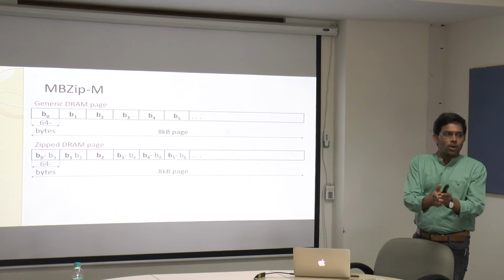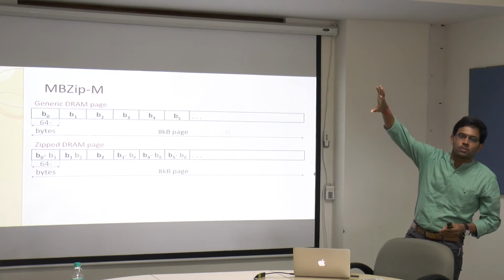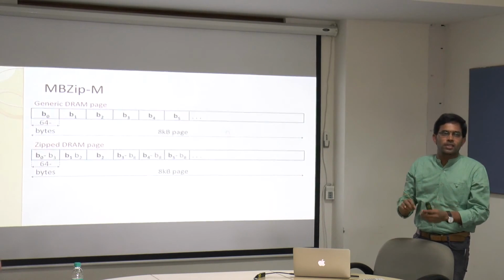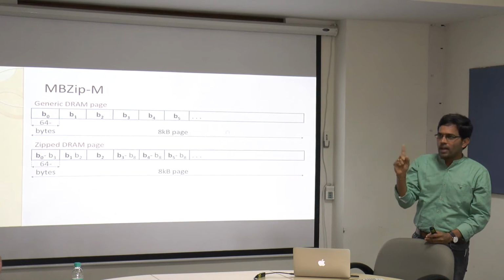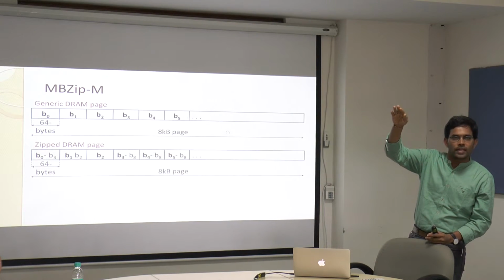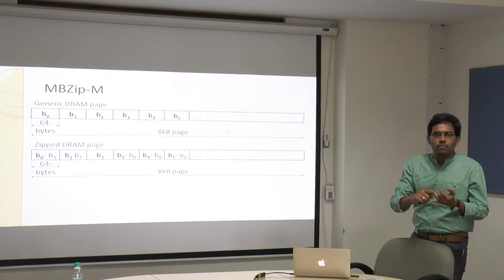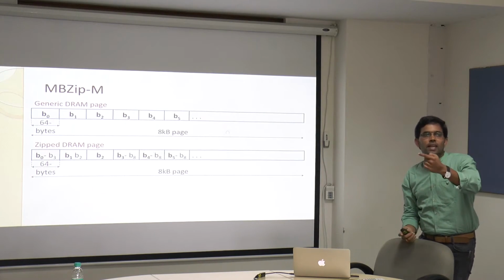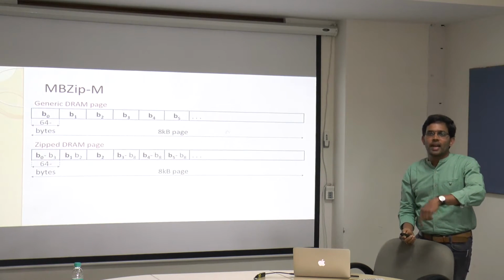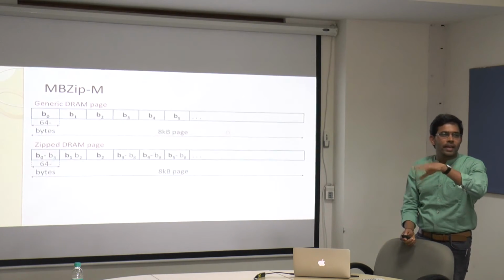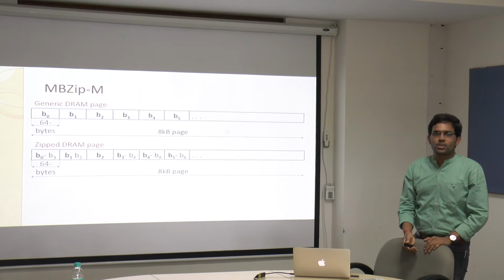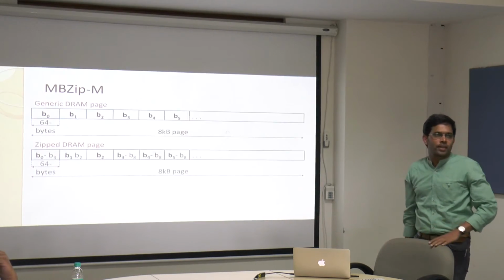Because I have a compressed block, which can be sometimes up to 6 blocks compressed together, in one go I will just send 6 blocks of data to the LLC. Now, subsequently, if the processor requests B1, B2 or B3, it doesn't have to come to the memory and it will be supplied from there. So you are eliminating unnecessary accesses to the DRAM memory, and that is what we have exploited here.